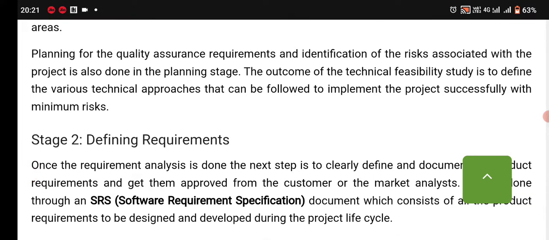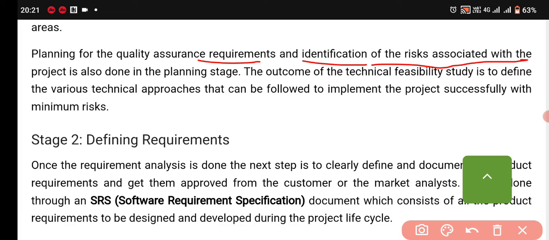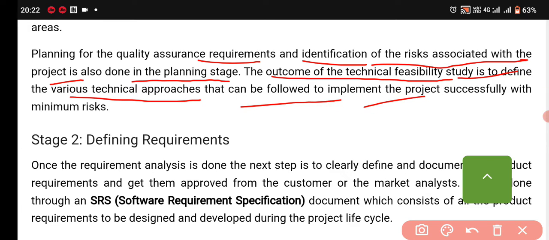Planning for the quality assurance requirements and identification of the risks associated with the project is also done in the planning stage. The outcome of the technical feasibility study is to define the various technical approaches that can be followed to implement the project successfully with minimum risk.